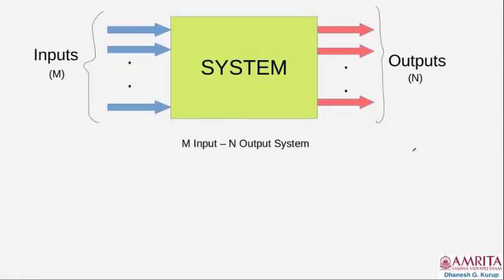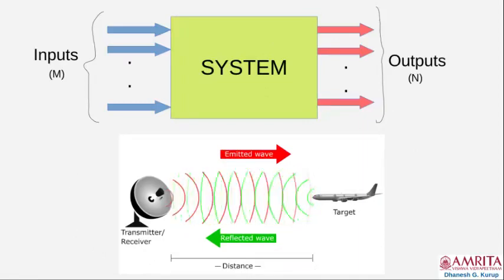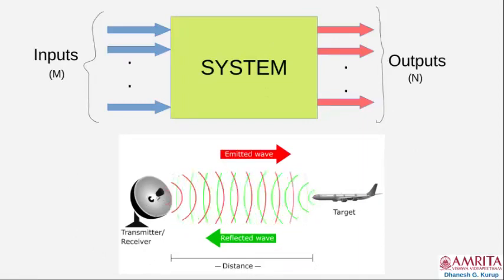As an example, I am happy to present an area or a system which I am researching upon, namely the radar system. A radar system is shown in this animation. It consists of a transmitting antenna which transmits electromagnetic waves. When these electromagnetic waves travel to distant space, they hit different targets.